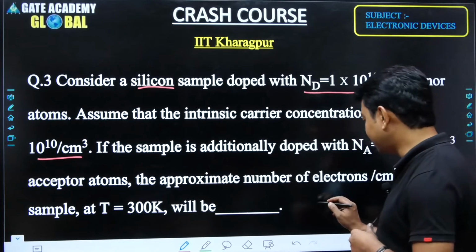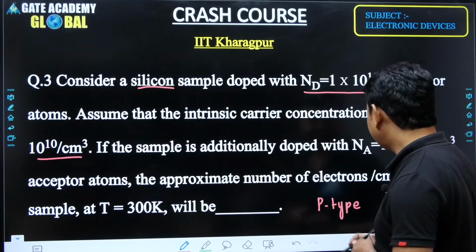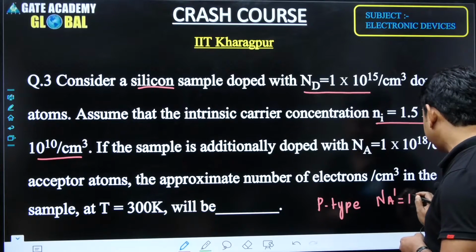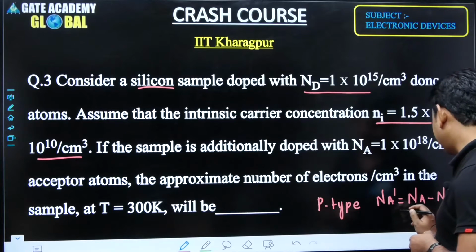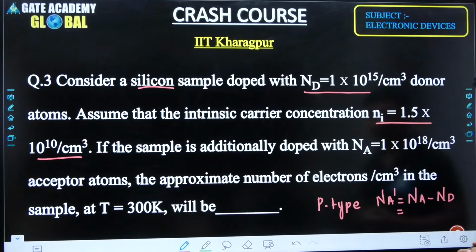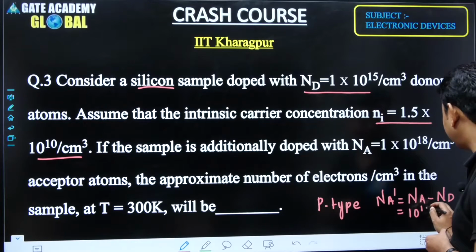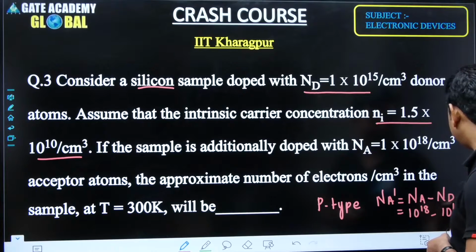So I will write the resultant semiconductor is a p-type semiconductor, and the resultant concentration Na dash is equal to Na minus Nd. So we have to take the difference between these two: this is 10 to the power of 18 minus 10 to the power of 15.